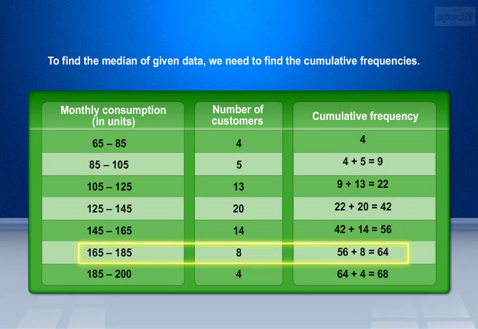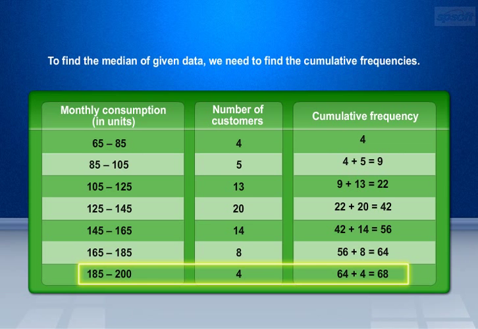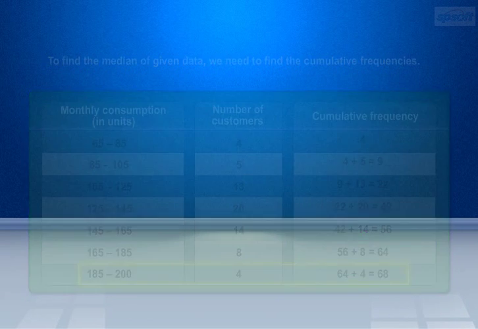For class interval 165 to 185, given frequency is 8. Then its cumulative frequency equals 64, that is, 56 plus 8 equals 64. For class interval 185 to 205, given frequency is 4. Then its cumulative frequency equals 68, that is, 64 plus 4 equals 68.